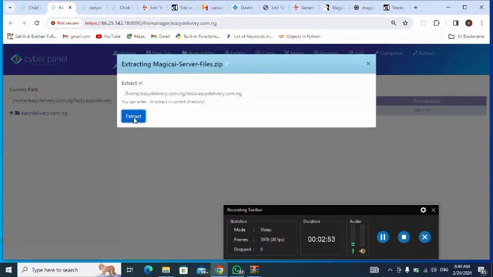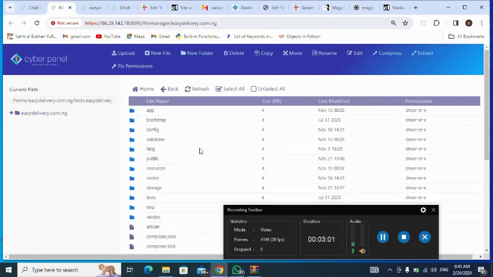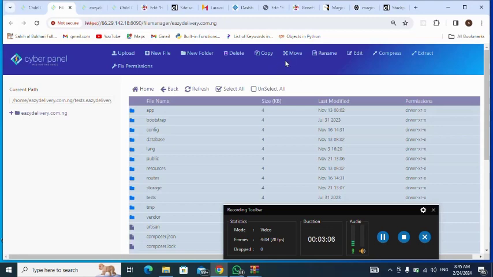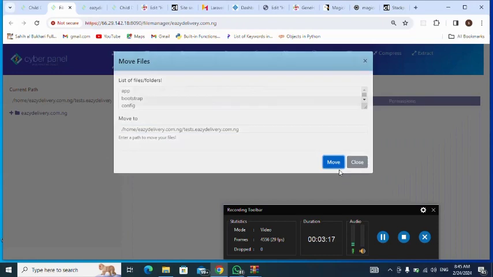Okay. Next, I open the directory. Then I select all, then move. I'm moving to the root folder. I click on move.